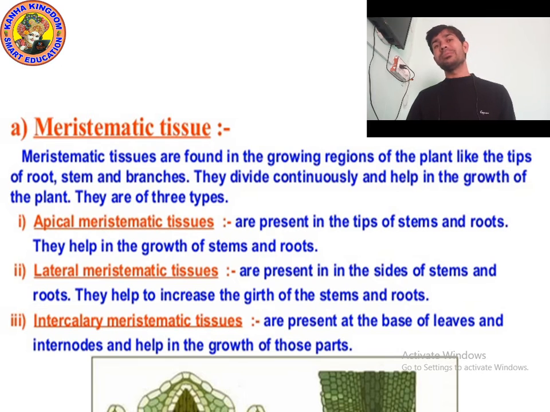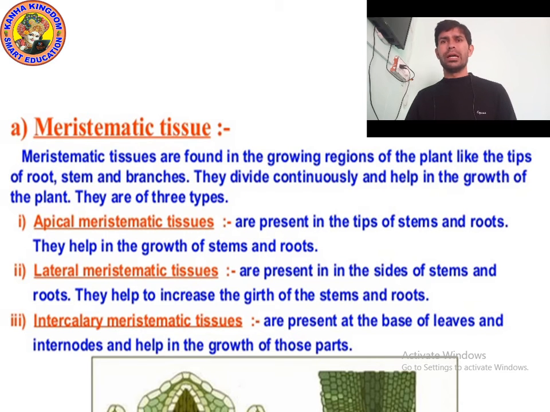So, intercalary meristematic tissues are found at the base of leaves, and also at the base of internode. A node is actually a round-like structure. You might have seen the round-like structure in sugar cane. Have you seen the round-like structure in sugar cane? Yes, there are many of these, known as nodes.